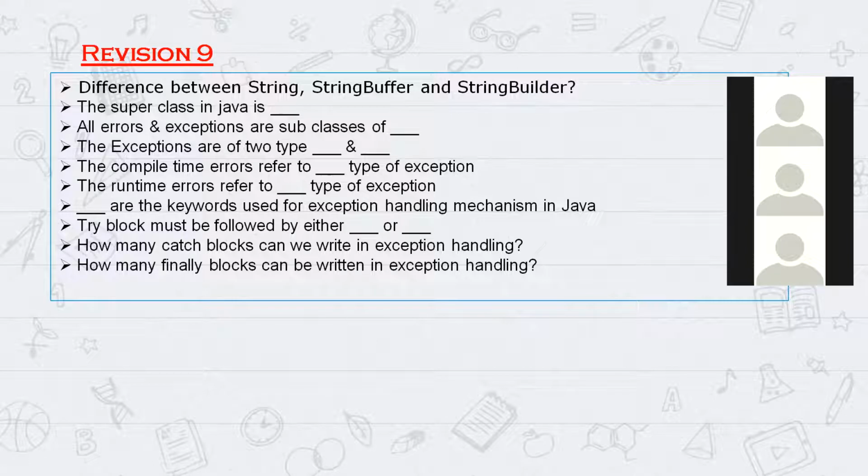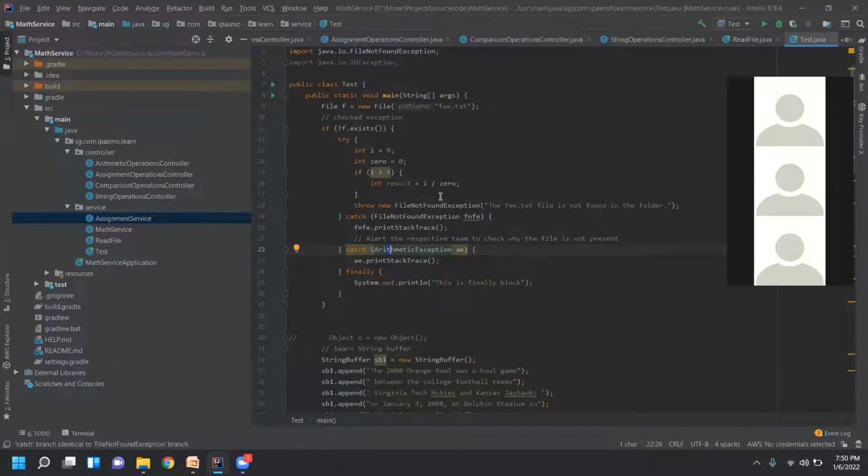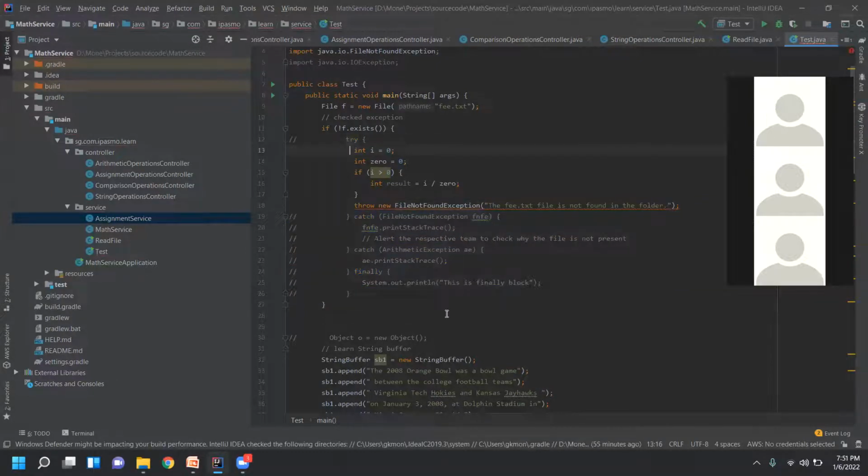Unchecked. No, compile time is checked, right? Compile means you'll come to know. Suppose you are a developer, a programmer, and I comment out this part and then this part. Now assume that I'm a programmer, and the program is highlighting something. What is it highlighting? Unhandled exception.